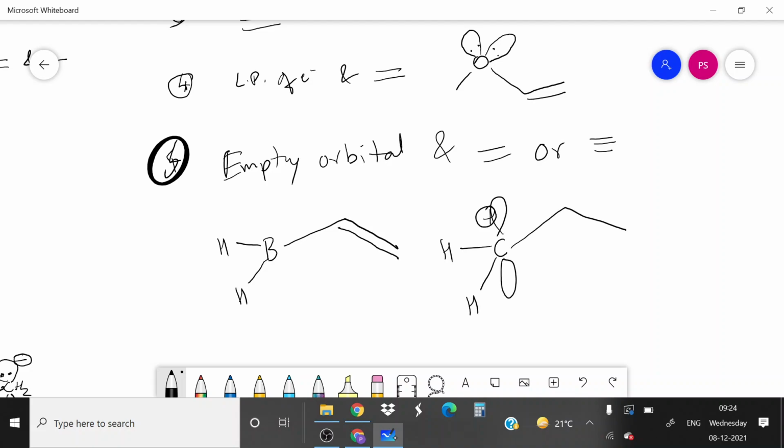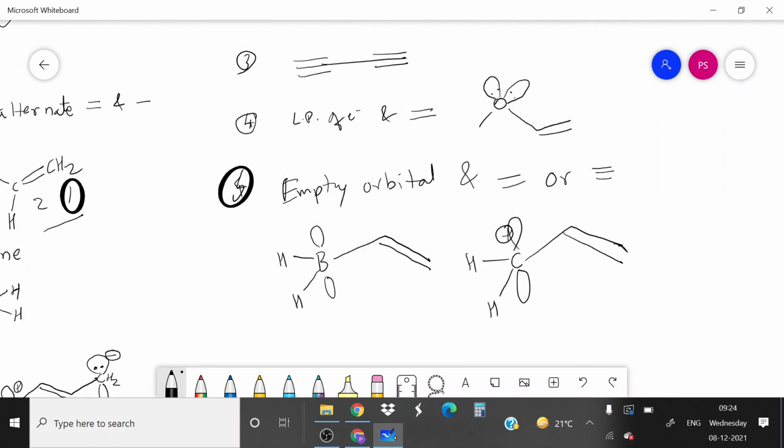Here one empty orbital is there. So this is the fifth type. You can see here on carbon atom empty orbital is there. In boron atom empty orbital is there because the atomic number of boron is 5. So step by step we will see all these systems.